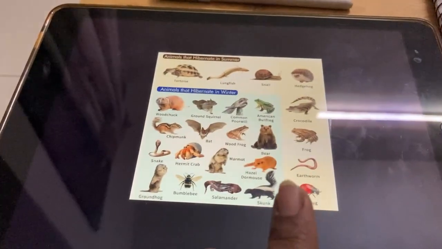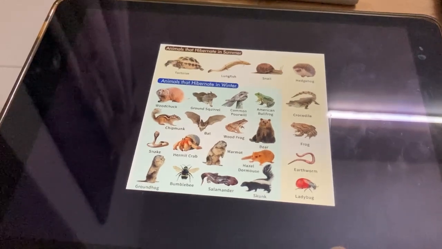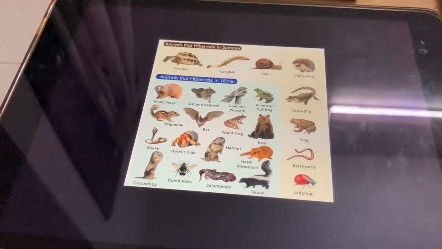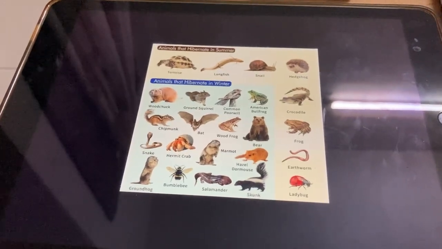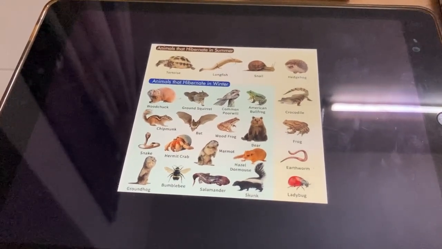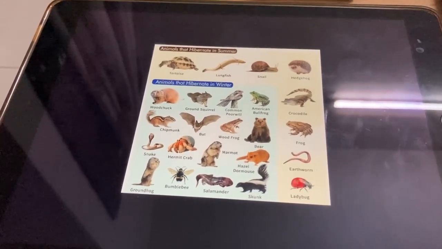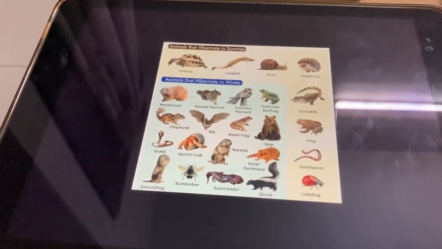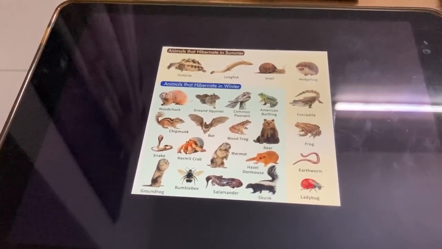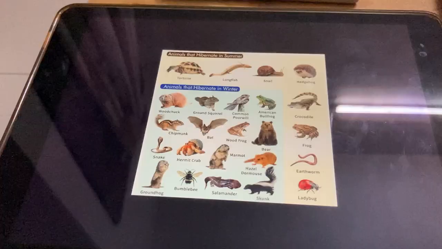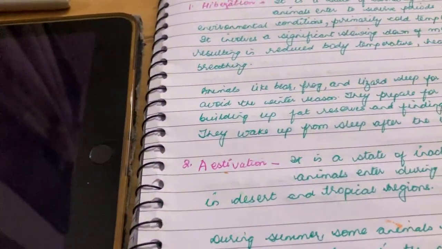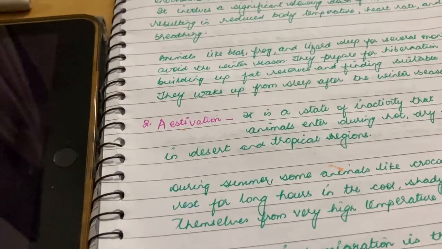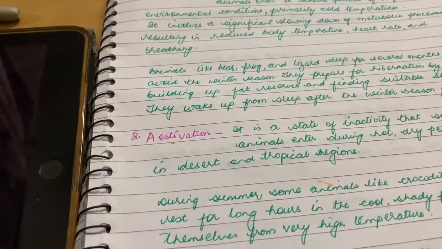And these examples, my dear students, at least 4 to 5 examples are what you need to know, because this may be a very quick, very easy answer for you during exams. In exams you may get questions like: give examples of 4 animals who hibernate or who do summer sleep. So these are very easy to score marks in your exams.